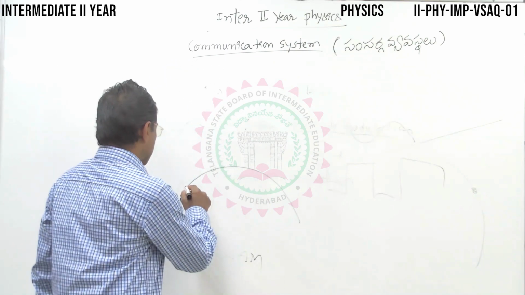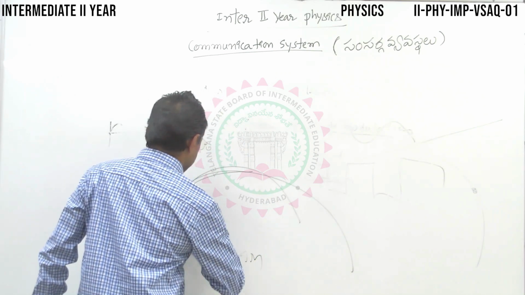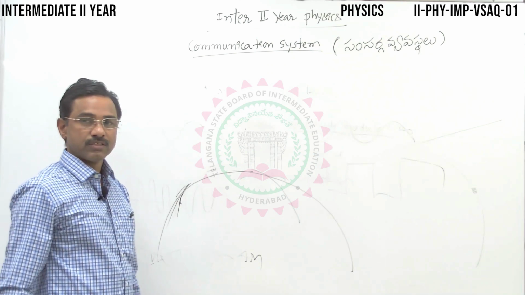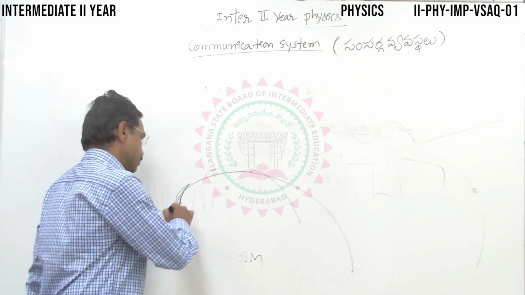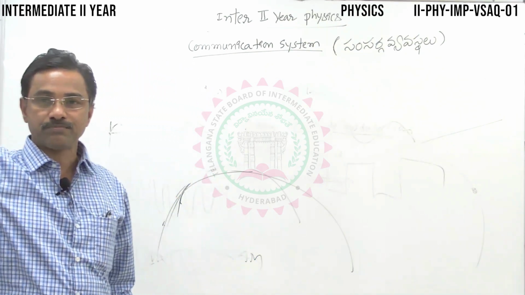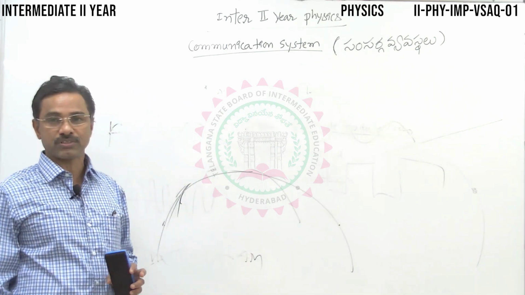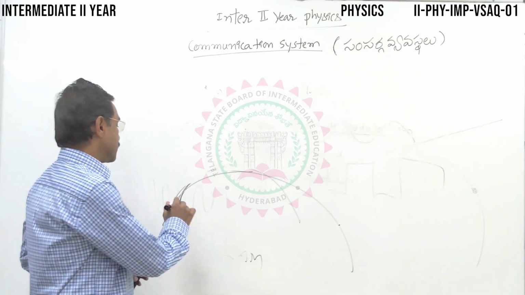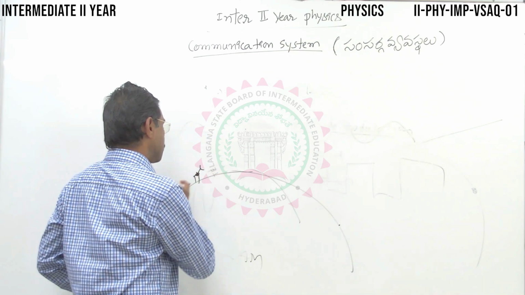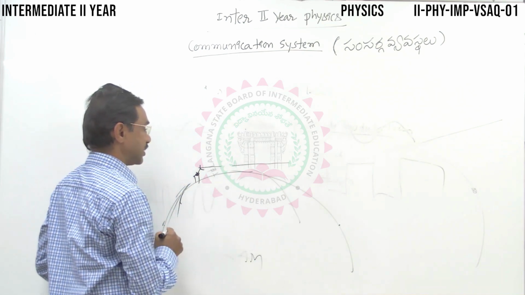Very close to the surface, Earth is a huge spherical ball. Let's say it's a curved shape like this, isn't it? Now suppose you transmit a signal. Due to this curved shape, the signal moves in a straight line path and will escape without reaching the other part, due to the curved nature of the Earth. Here the signal is transmitted with the help of some antenna. It will go in a straight line path.